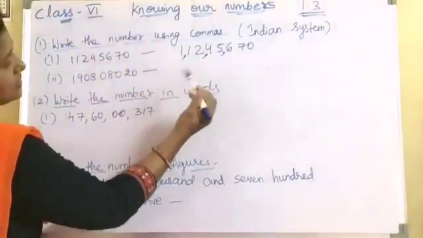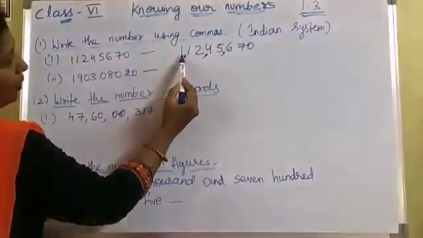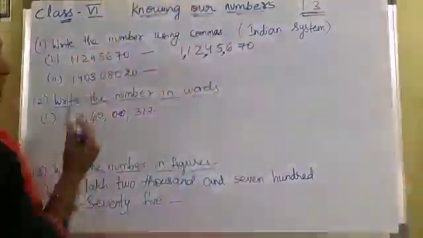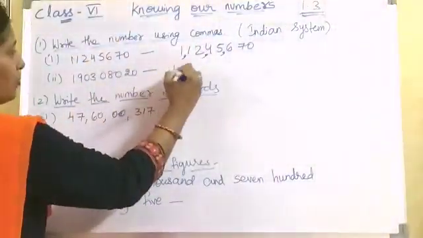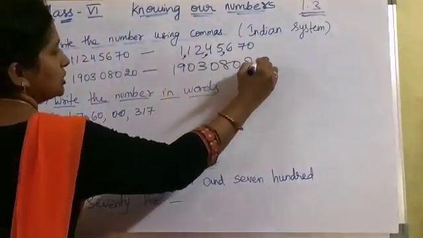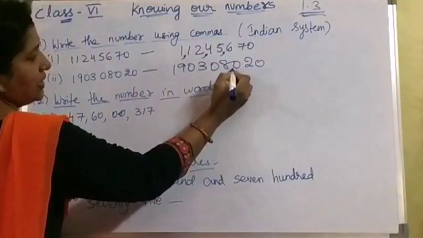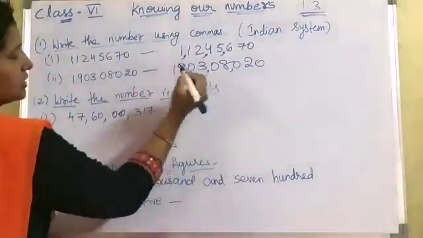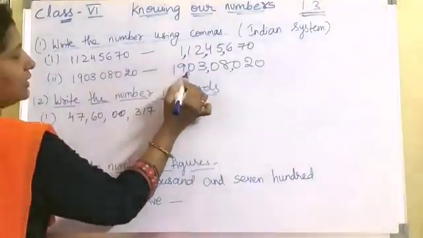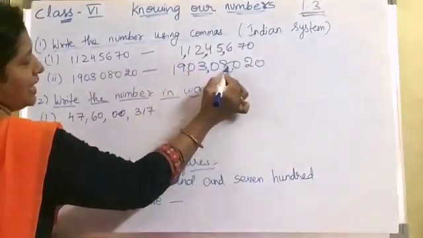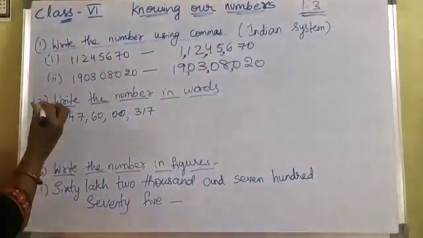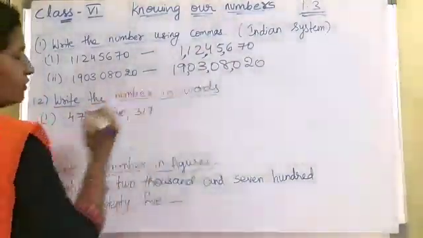Now how to read this number? 1 crore 12 lakhs 45,670. Coming to this number, 19030820: ones, tens, hundreds, thousands, 10,000s, lakhs, 10 lakhs, crores, 10 crores. Here it is 19 crores 3 lakhs 8,020.